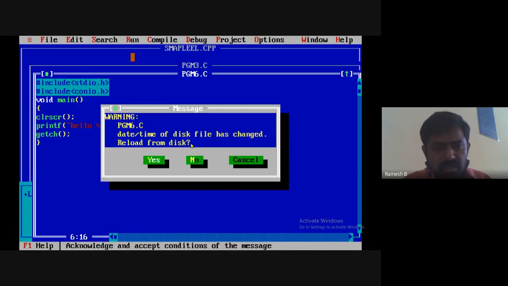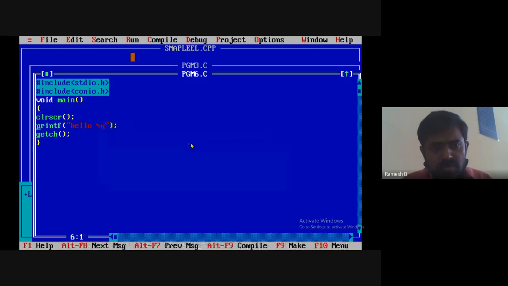Similarly, if I give backslash t, I will save it one more time.